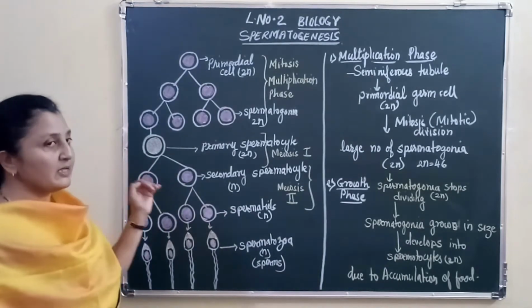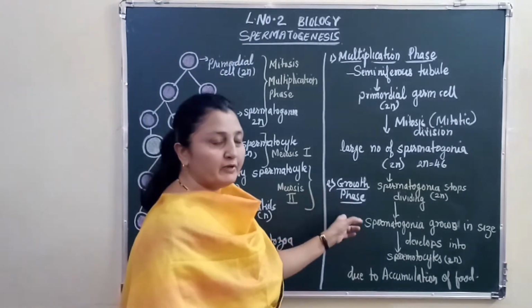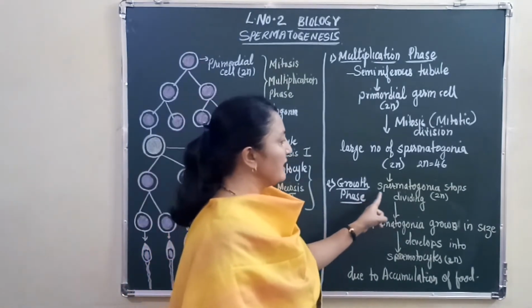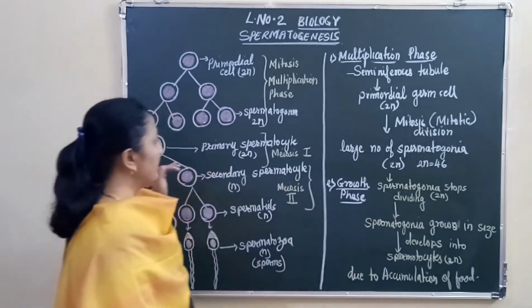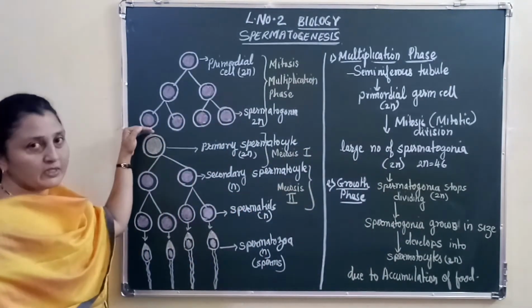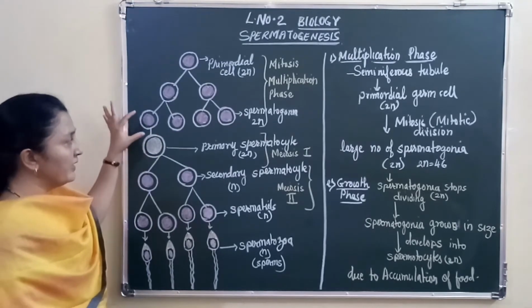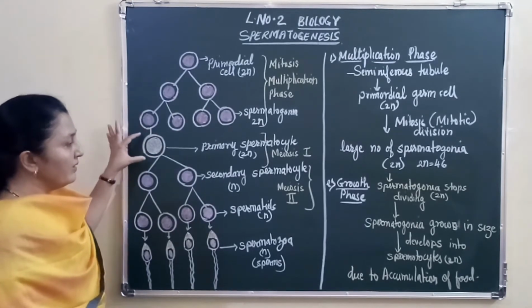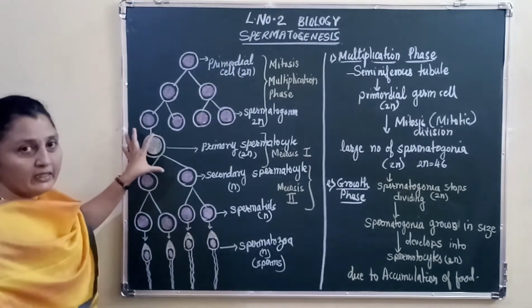Now let us talk about the second phase of spermatogenesis, that is the growth phase. In this growth phase the spermatogonia stops dividing. The mitosis stops here. And this spermatogonia now grows in size. You can see the cell has become larger in size.